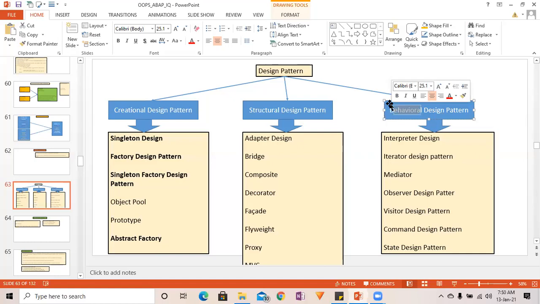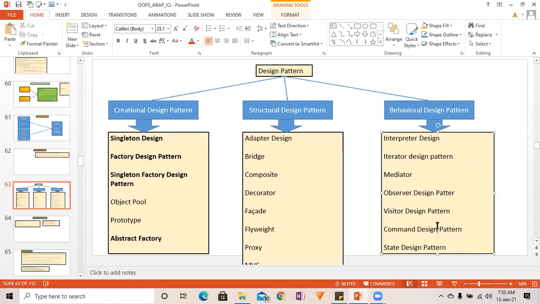Either you are going to break down the functionality into different functions, or you are going to manipulate your behavior in the method in such a way that its actual intent will be the same, but it will satisfy the broader aspect of the requirement. So there comes the behavioral design pattern.